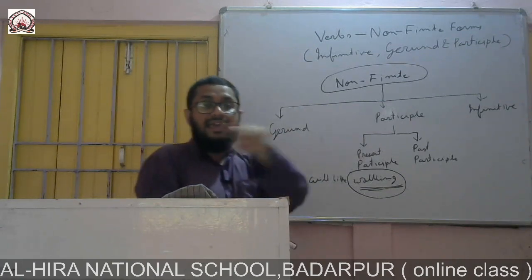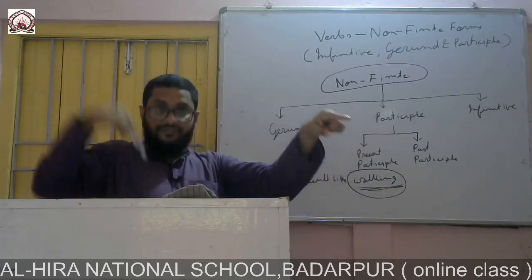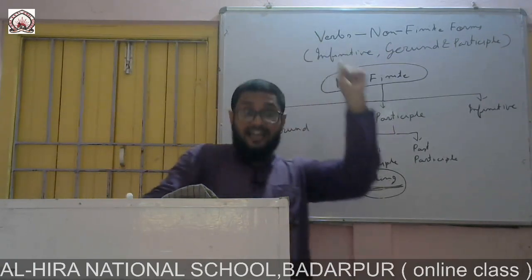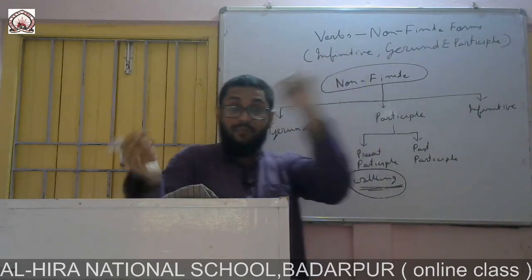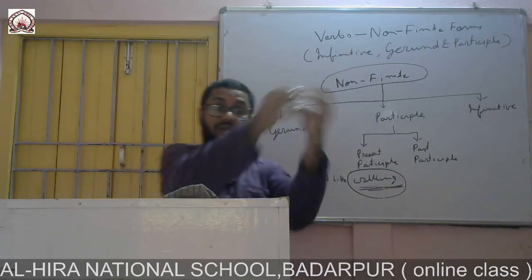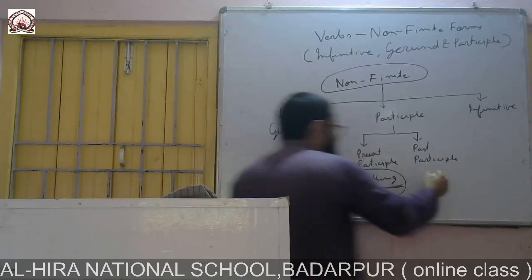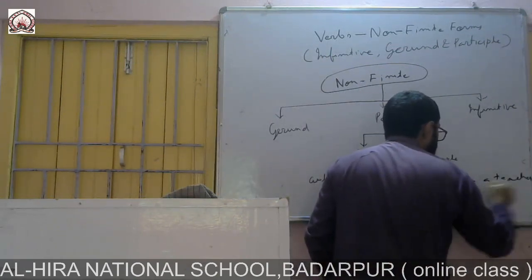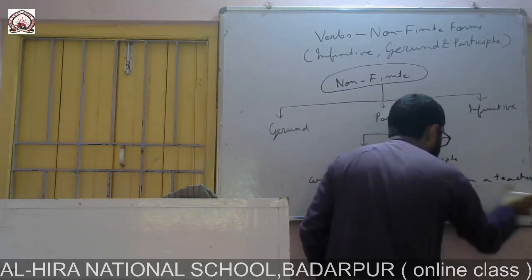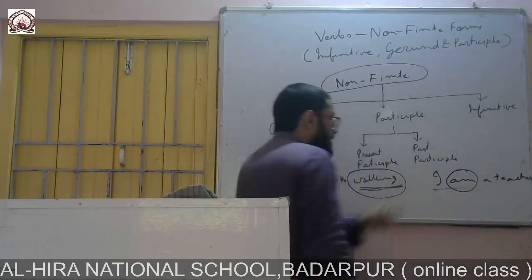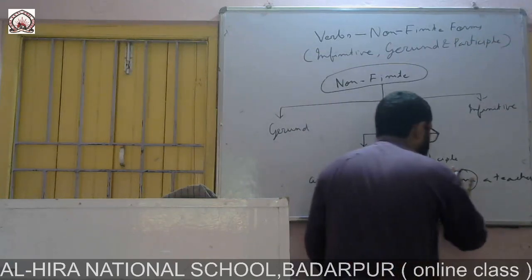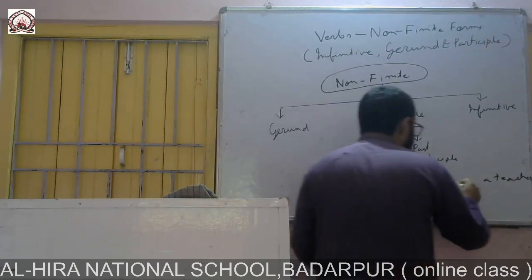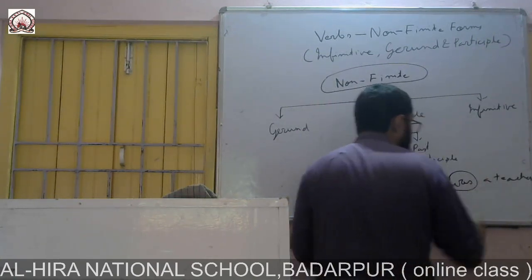For example, I am a teacher. After 60 years or 70 years, if I stay alive, then I shall say I was a teacher. Am will be changed. This verb will be changed. I am a teacher. This verb am is finite verb. After 60 years or 70 years, if I get retirement and if I stay alive, then I shall say I was a teacher. This verb will be changed.